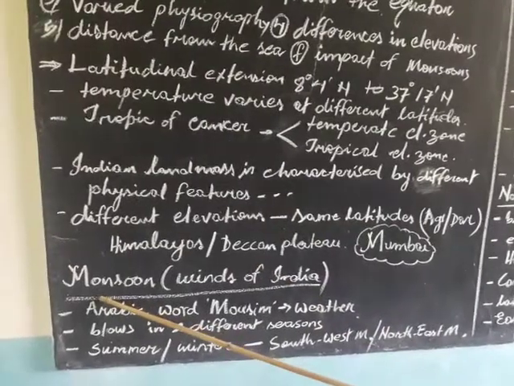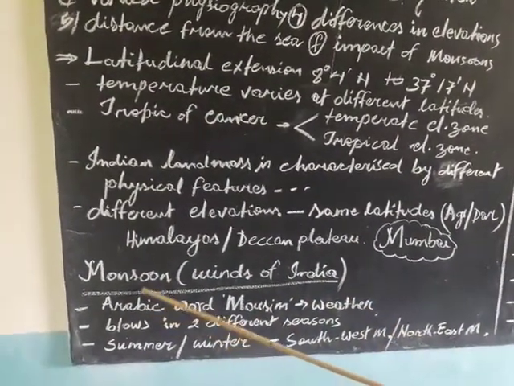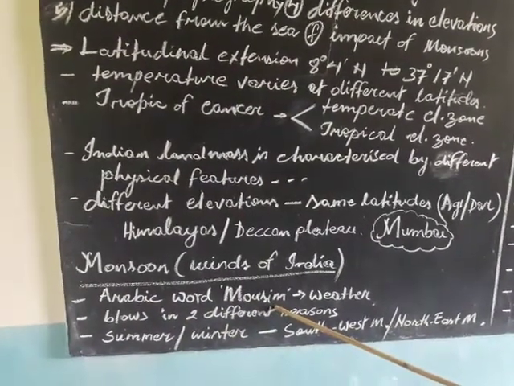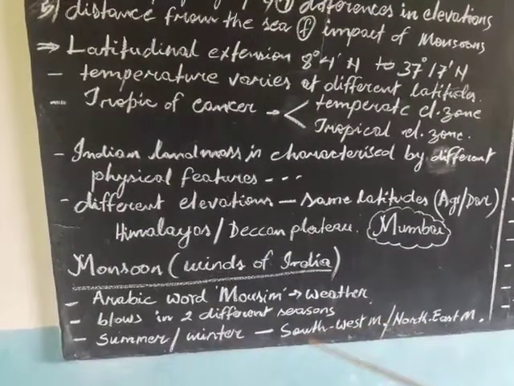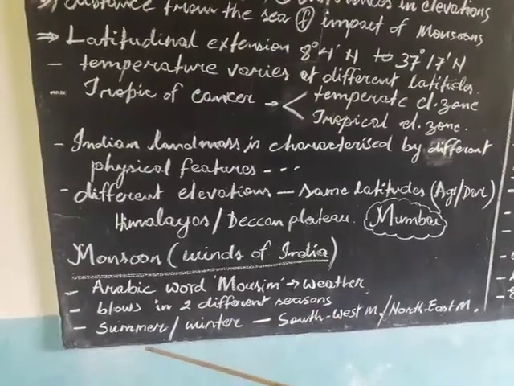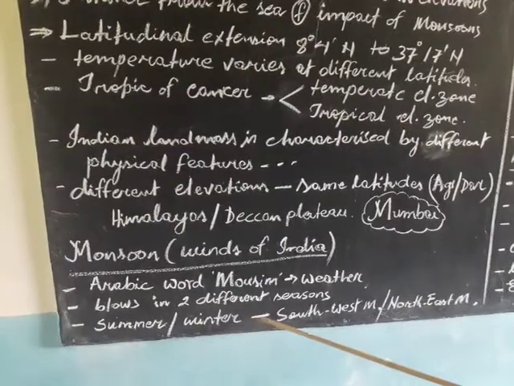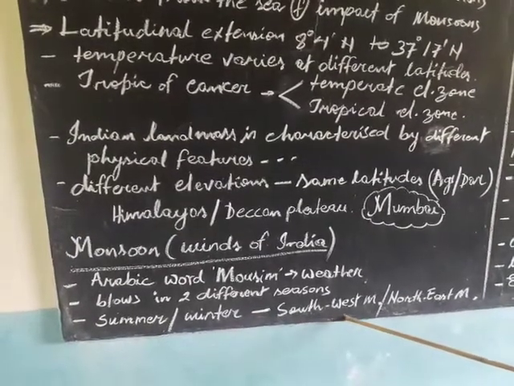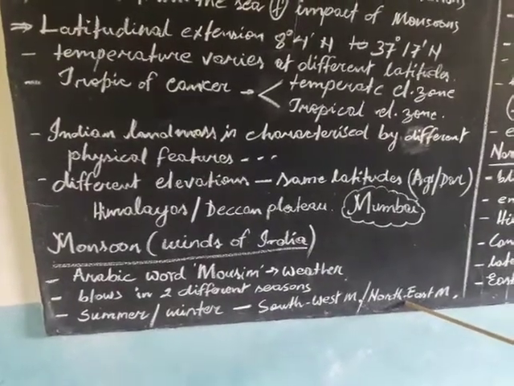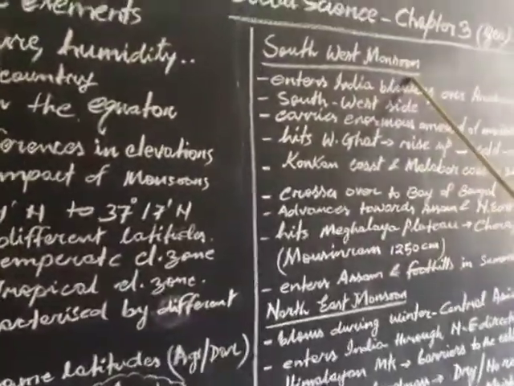Next is about the monsoon. So, monsoon winds of India. Monsoon comes from an Arabic word which means season. Monsoon blows in two different seasons. One is in summer, the other one is in winter. The wind that blows in summer is known as southwest monsoon, and the wind that blows in winter is known as northeast monsoon.